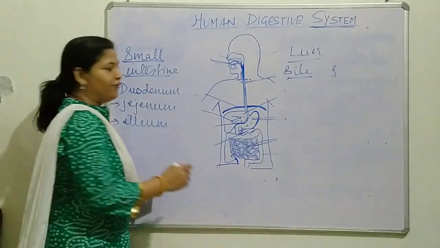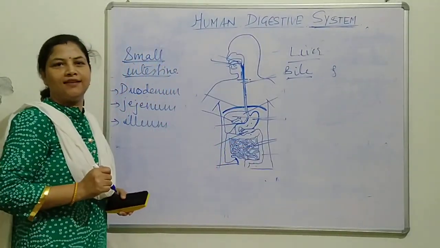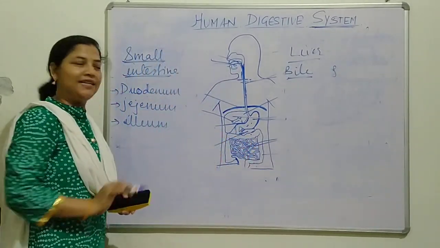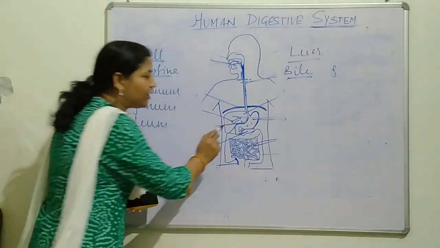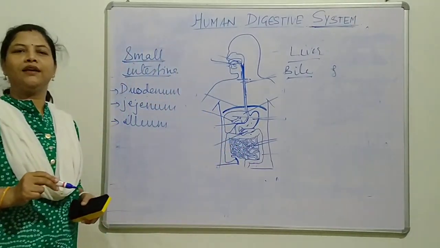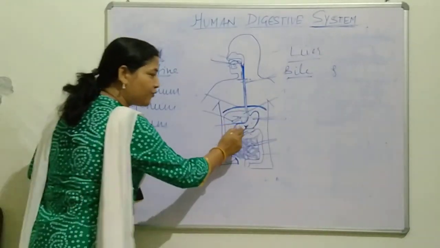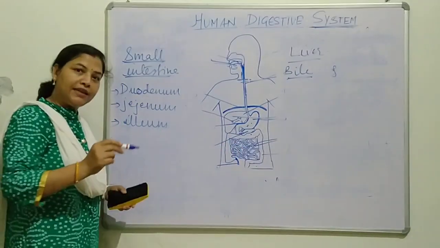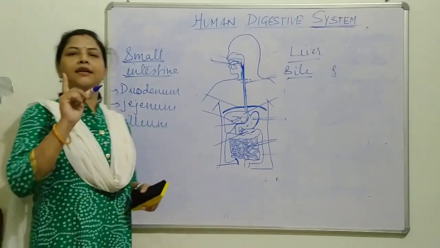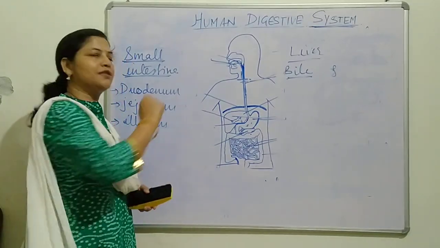So now we are going to know about the small intestine. When food comes from the stomach to the small intestine after 4 to 5 hours, the complete digestion of this food happens here in the small intestine. The food that comes from the stomach gets well digested in the small intestine, or you can say that the digestion completes in the small intestine.